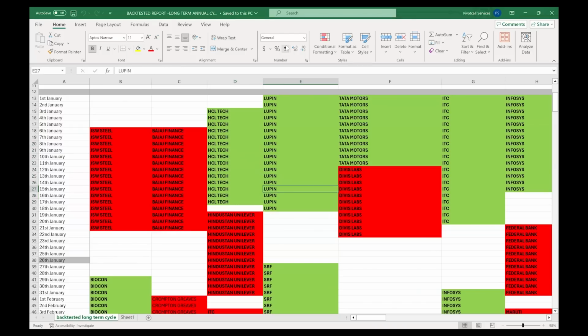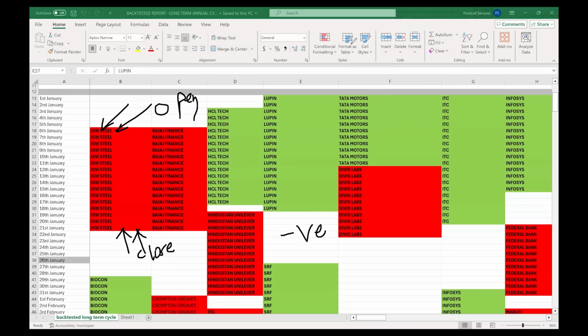But at the same time, remember that it doesn't say there was a big crash in JSW Steel historically from 6th January to 21st January. No, it doesn't say that. It only says that it stayed bearish. That means if you take the 6th January candle open price and the 21st January close price, you will see that it was negative.